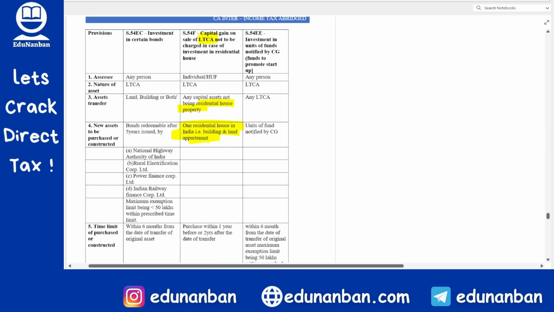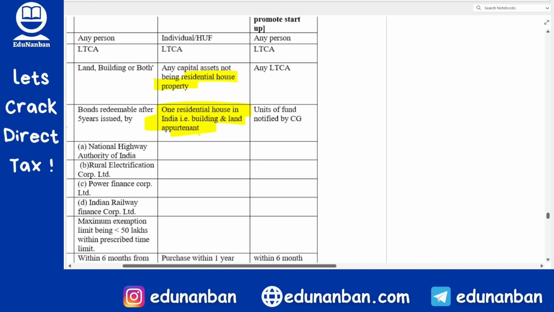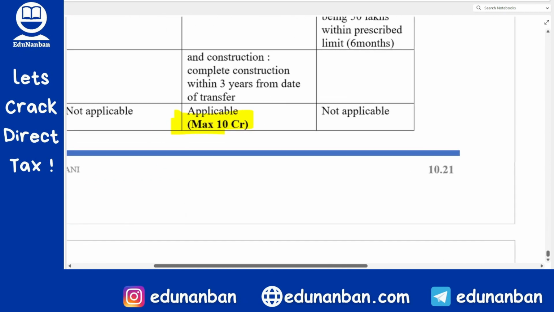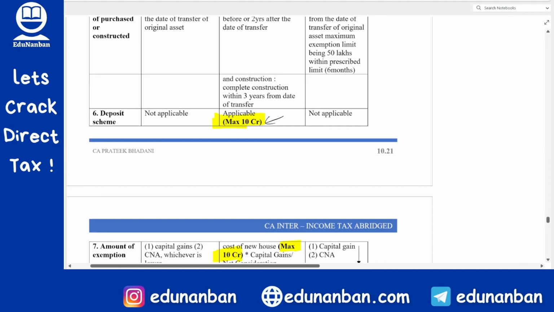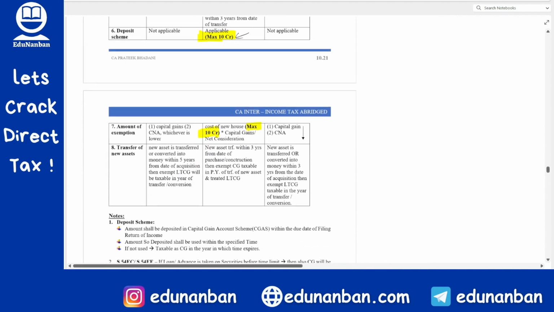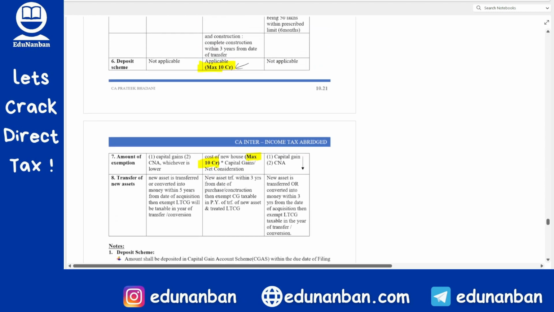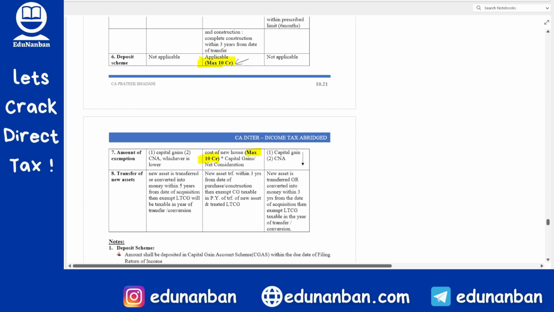Here the concept is a little different. Now here also, this residential house that is to be bought, its value can be a maximum of 10 crores. If the value of that house is more than 10 crores, you should consider only 10 crores. You get my point? And here also, in capital gain account scheme, the maximum amount is 10 crores.